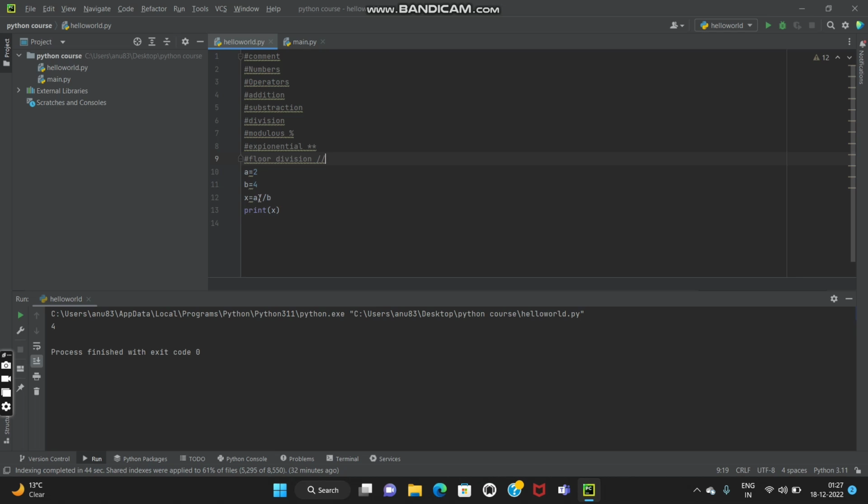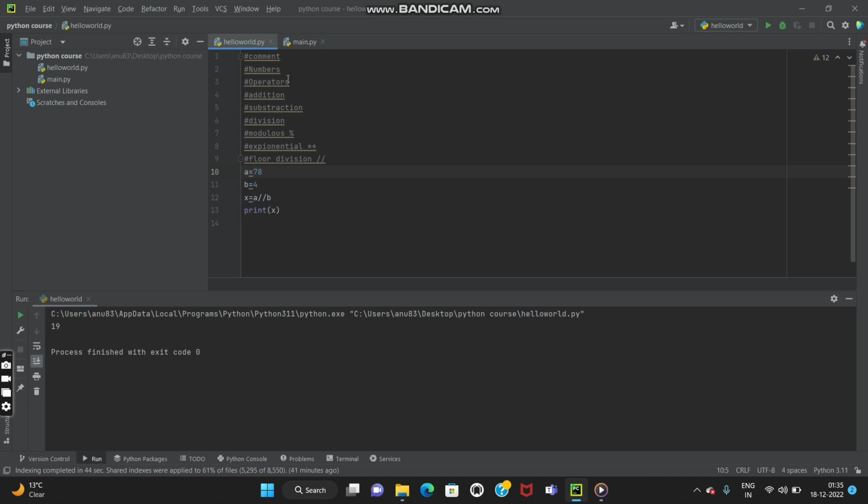So I'm taking 2 over here. It divides the value, but apart from dividing, it also rounds the result down. Let's suppose I have taken 78 over here, and when I run this, see, it has given me the rounded value. The result must have some decimal value, but it has rounded it off to the closest smaller integer.